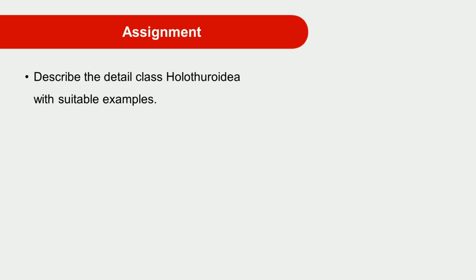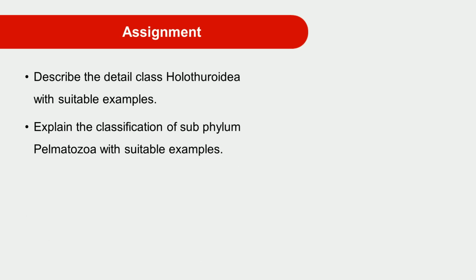Now it is time for a small assignment on today's lecture. The first question: describe in detail the class Holothuroidea with a suitable example, and explain the classification of the subphylum Pelmatozoa with classes and suitable examples.